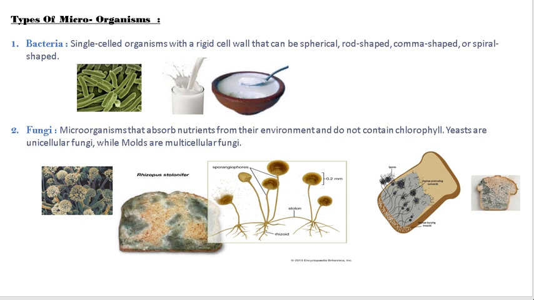Okay, and the second one is fungus. What is fungus? Fungus is nothing but a black colored layer that forms. For example, in our daily life we can take a bread packet, open it, and keep it aside in a dark place where the air doesn't go. Go and see after 2 to 3 days. After 2 to 3 days you can find that a black colored layer is formed on the bread. The black colored layer is nothing but fungi.